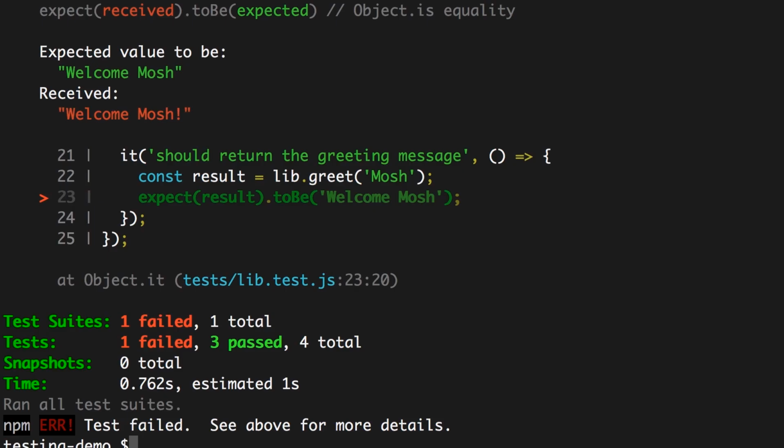So here's the lesson. Your tests should neither be too specific nor too general. They should be at the right balance. If they're too specific, like in this case, they can easily break. If they're too general, they may not give you the confidence that your code is actually working.